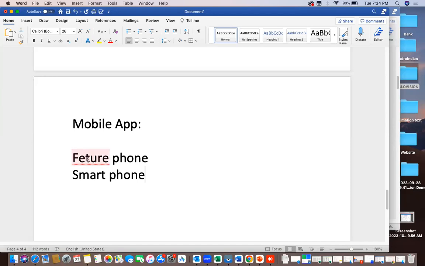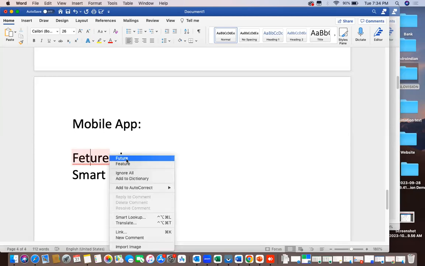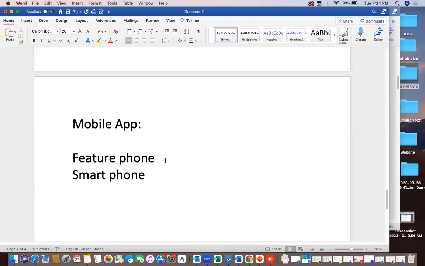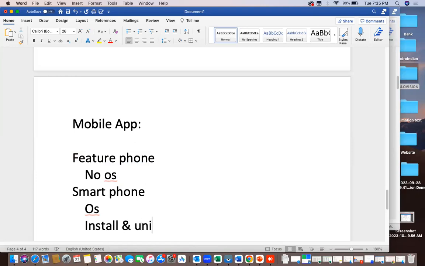Feature phone and smartphone. The phone having only the basic features, I can call a feature phone. All the basic mobiles come into this. This does not have an operating system, while the smartphone has an operating system. Because of the operating system, we can install and uninstall applications here.